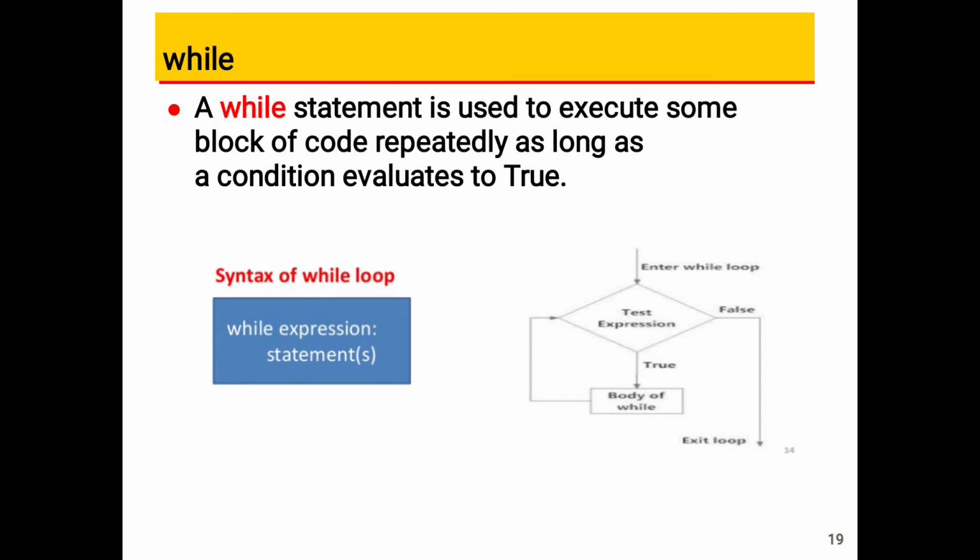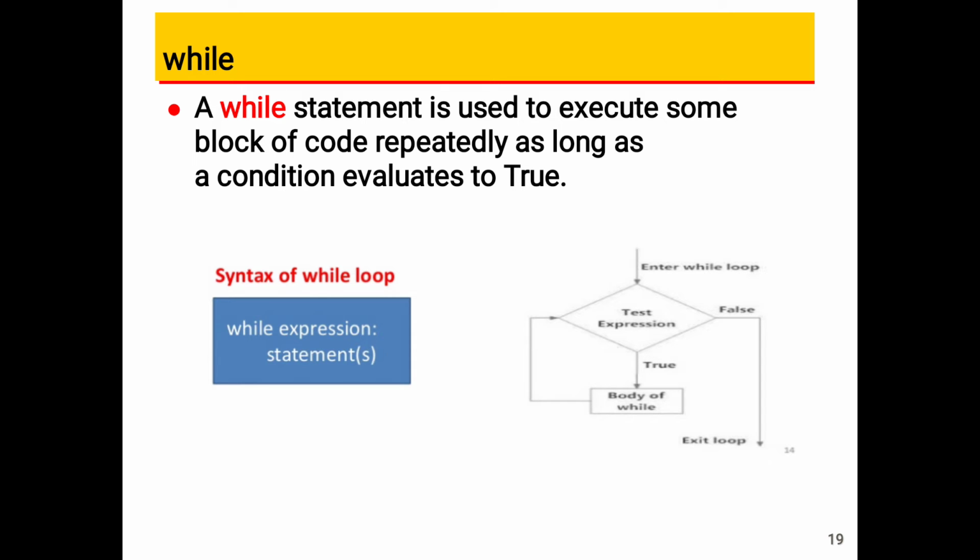If you look at the control flow diagram of the while loop, the control first enters and tests the test expression, which we also call the conditional expression. If the condition is true, then the body of the while will be executed. The body of the while has more than one statement.